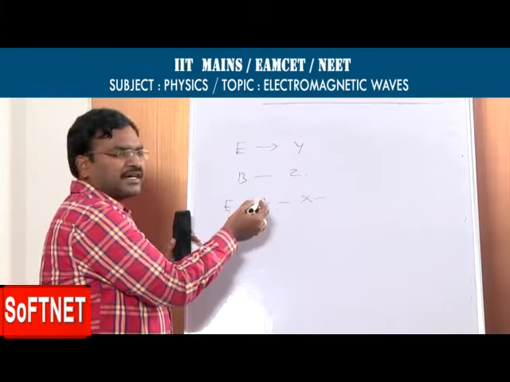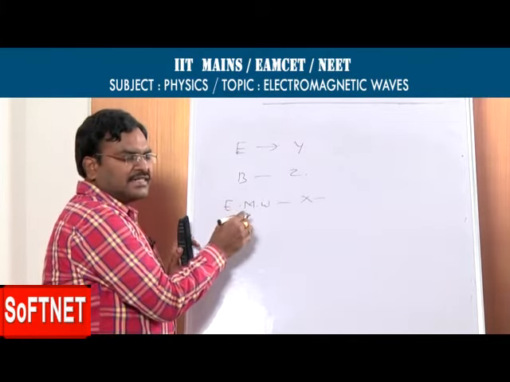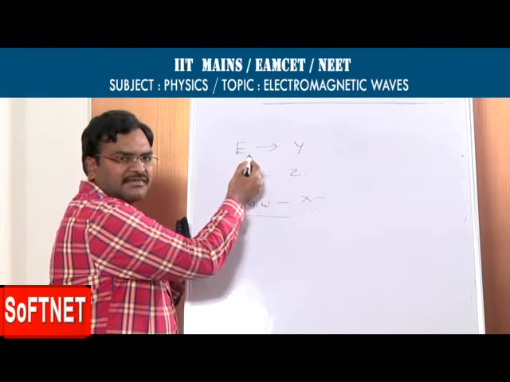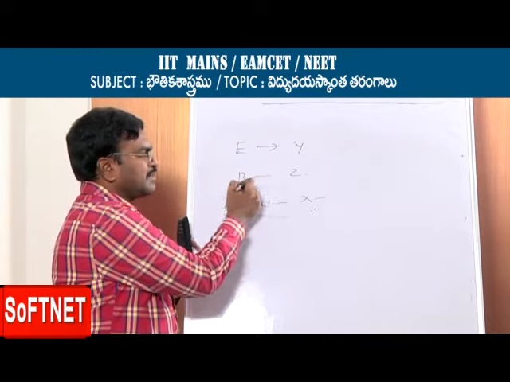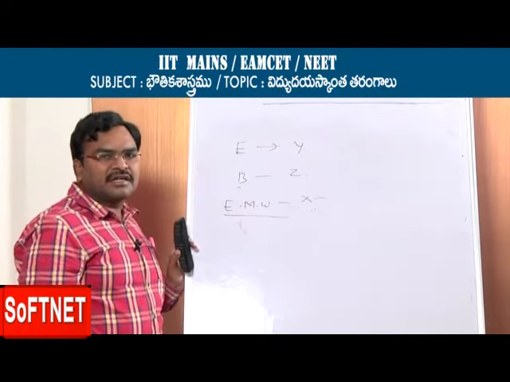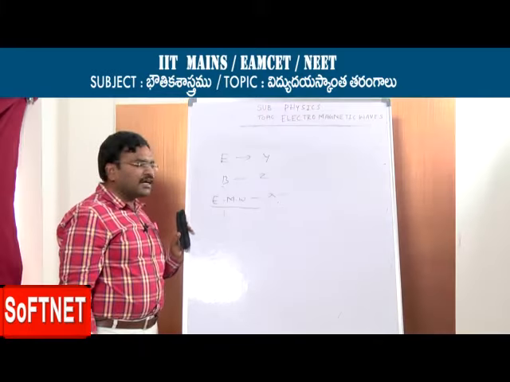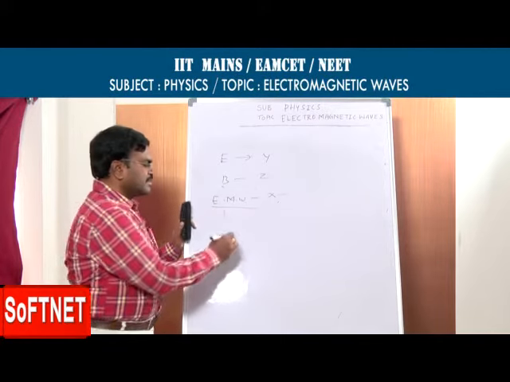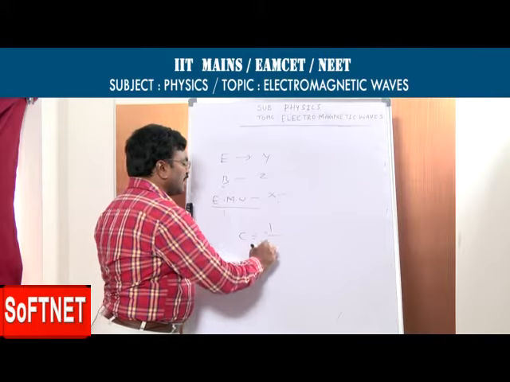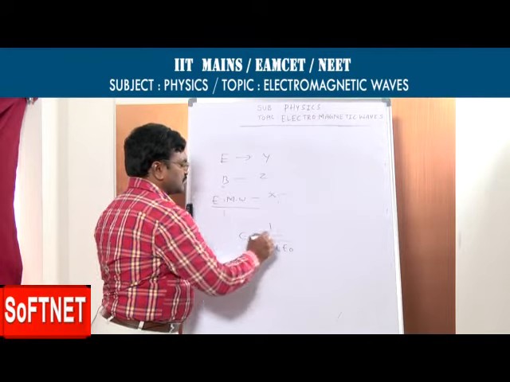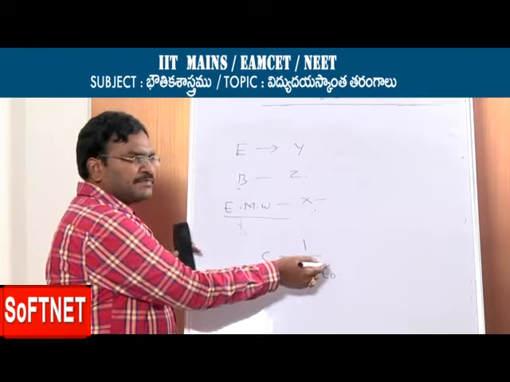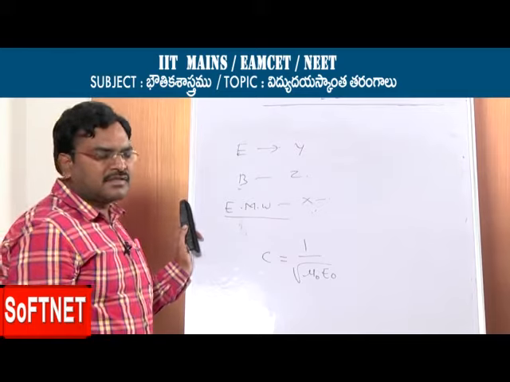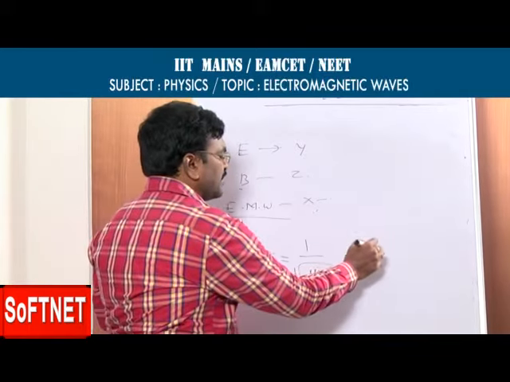These two fields are perpendicular. If the electromagnetic wave is propagating along the x-axis, the electric field is along the y-axis and the magnetic field is oscillating parallel to the z-axis. The electromagnetic wave travels with the speed of light, so c is equal to 1 by the square root of mu naught epsilon naught. Here mu naught is the permeability of free space.